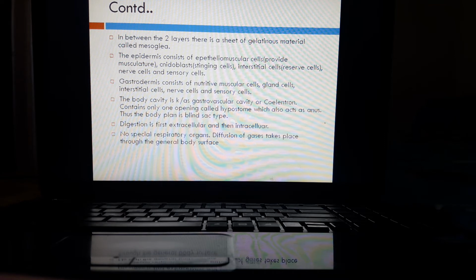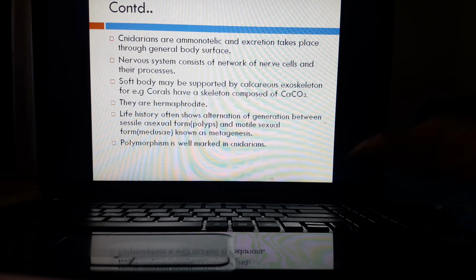Respiratory organs are absent and respiration takes place through the diffusion of gases through the general body surface. Special excretory organs are also absent in cnidarians, and the excretion takes place through the general body surface. They are ammonotelic, that is, the excretory product in cnidarians is ammonia.